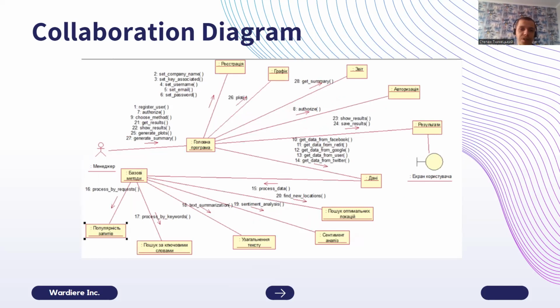So here's the collaboration diagram, the diagram that shows us the user workflow during the use of our platform. First of all, he registers and is authorized. Then he can choose the data source, then the methods to use. Only after that he can see the results, he can save them, he can plot them, he can make a summary, anything he wants to do.